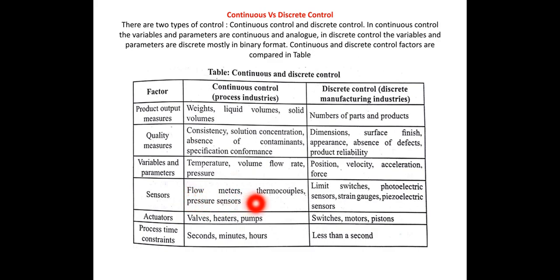Sensors: flow sensors, thermocouples, pressure sensors. Here limit switches, photoelectric sensors, strain gauges, piezoelectric sensors. Actuators: valves, heaters, pumps. These are used in continuous control. In discrete control, switches, motors, pistons are used. Process time constraints: in continuous control, we consider seconds, minutes, hours. In discrete control, we consider less than a second.